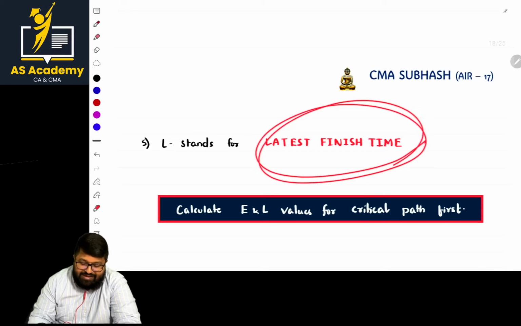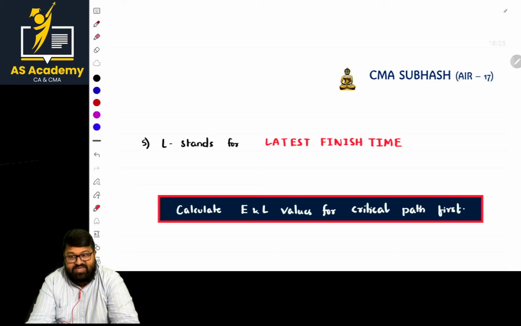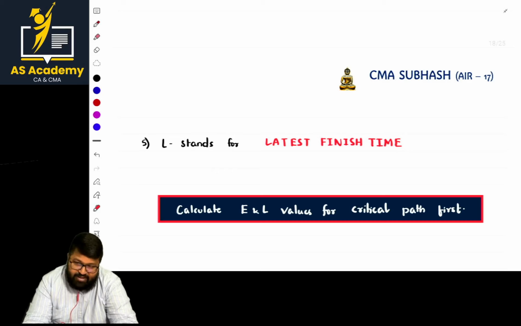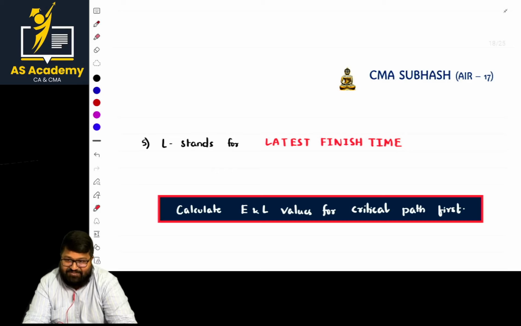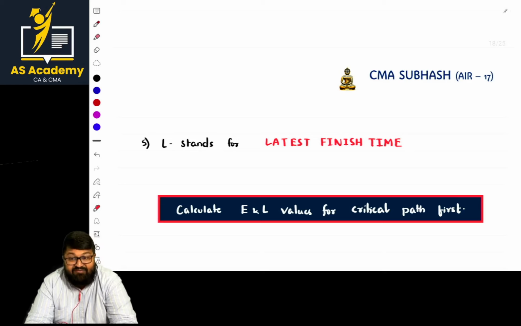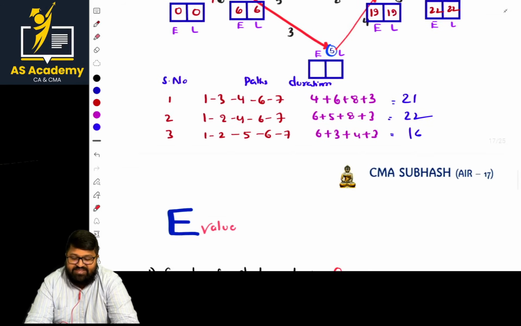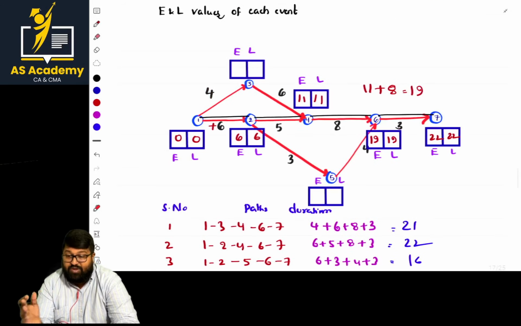What is that, ma? Latest finish time. E stands for earliest start time, EST. Okay, exam oriented mainly. L stands for LFT. Clear? And does E start from right to left or left to right?